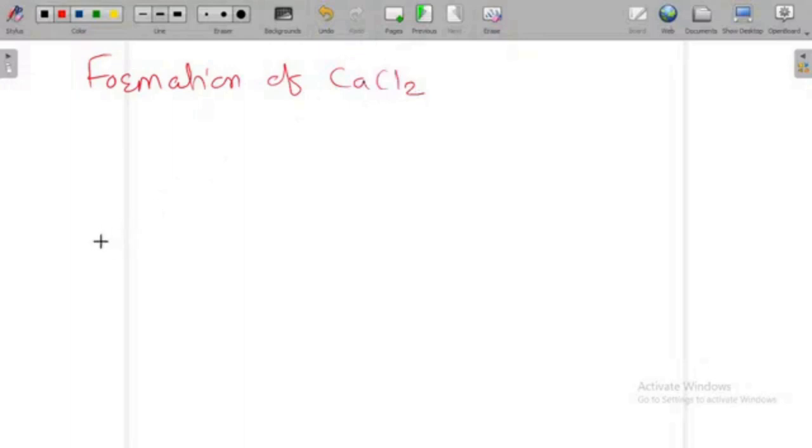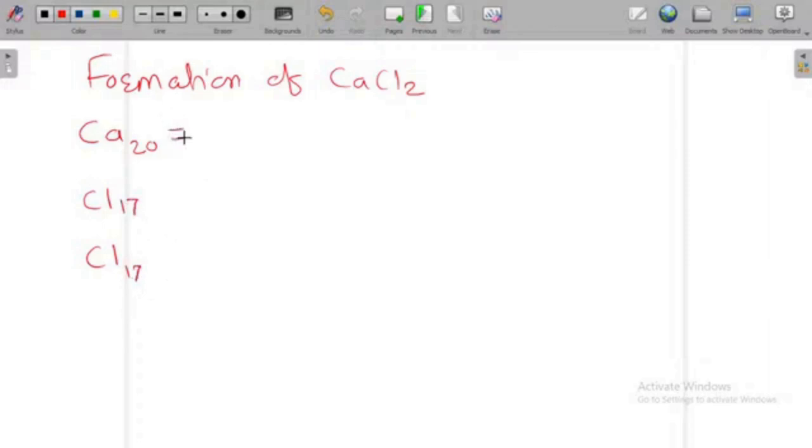I take the next page. Again the same process as I followed for the previous molecule, sodium chloride, I am going to follow for calcium chloride. This calcium has atomic number 20 and there are two chlorine atoms. That's why I am writing these two chlorine atoms separately for your understanding. The atomic number of chlorine is again 17.